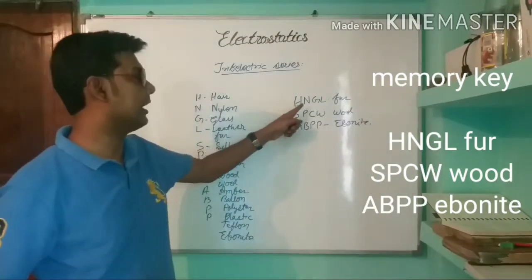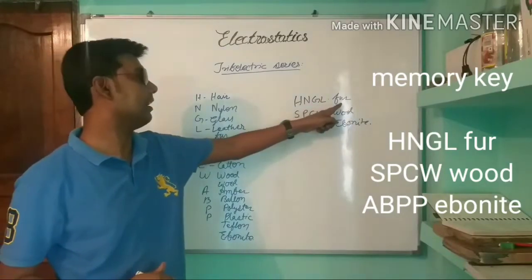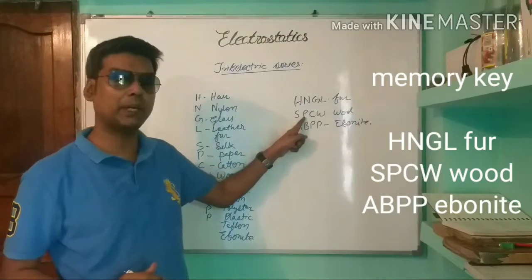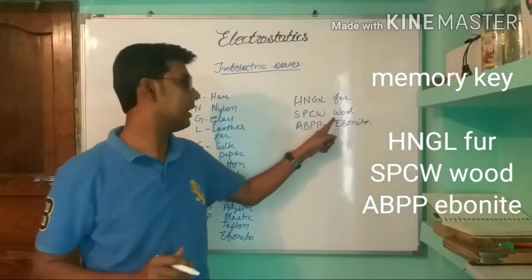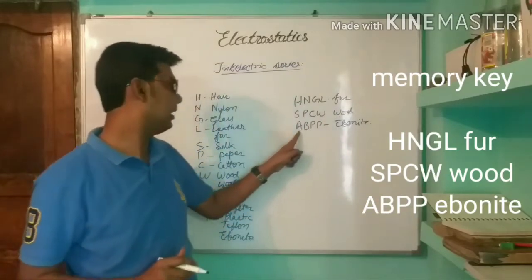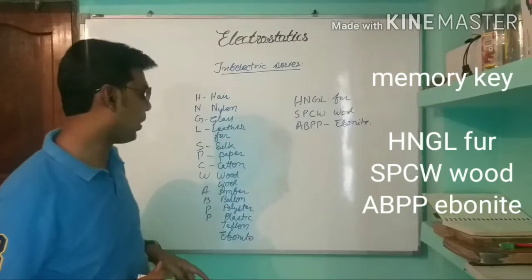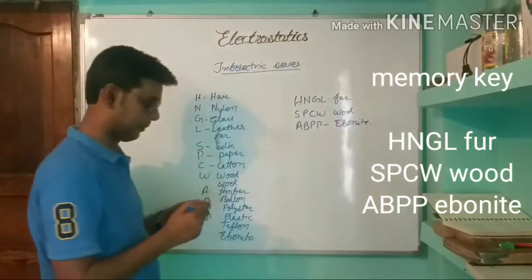H stands for hair, N for nylon, G for glass, L for leather and fur, S silk, P paper, C cotton, W wood and then wool, A for amber, B for balloon, P for polyester, then plastic, Teflon and ebonite.